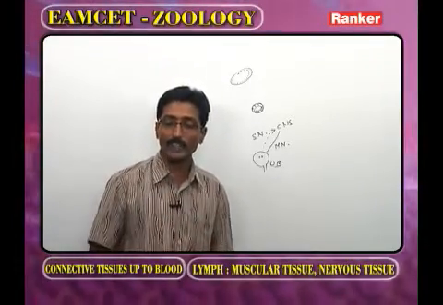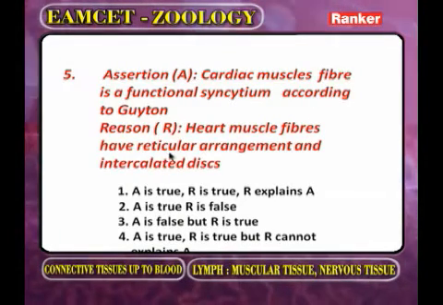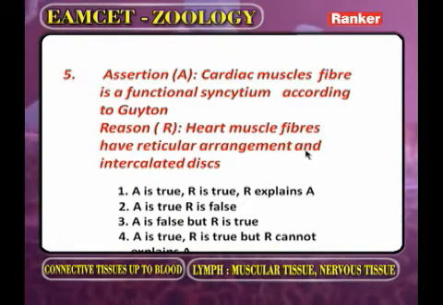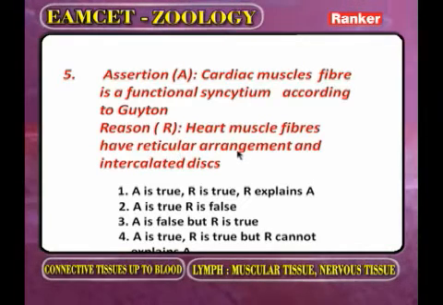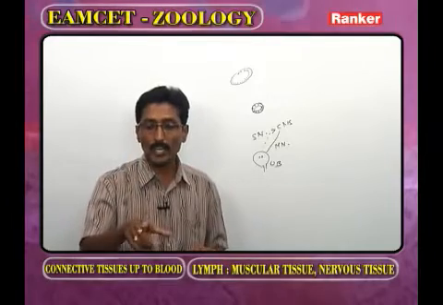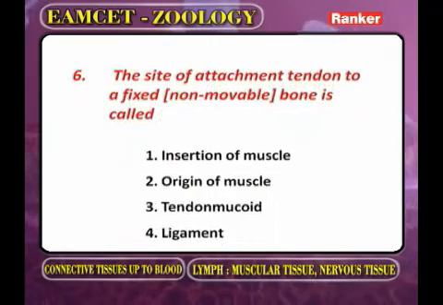Now you have to identify the reason. Heart muscle fibers have reticular arrangement. Here the reticular arrangement means one cell having the fibers, another cell having the fibers. They are in the form of the net. That is called the reticular arrangement and intercalated disc. So A and R are correct, and R explains A. Now what is the correct answer? The answer is 1. Now we go for the next question.